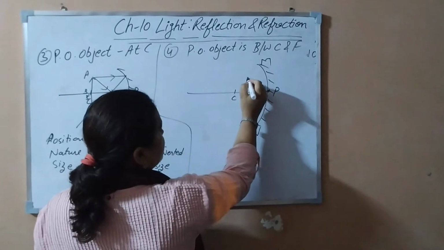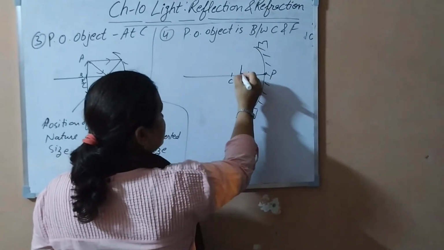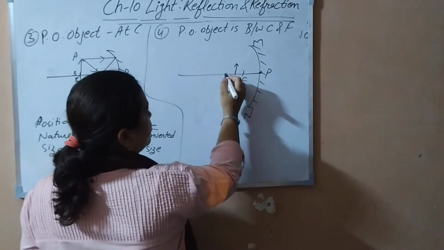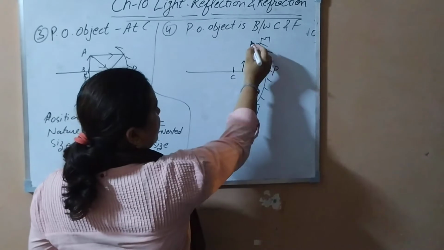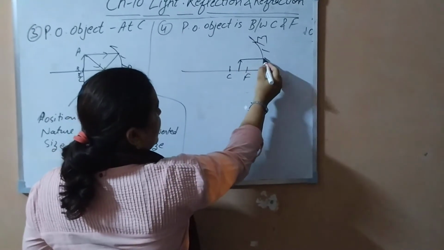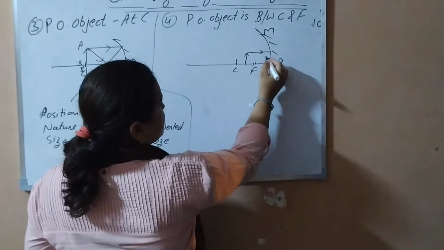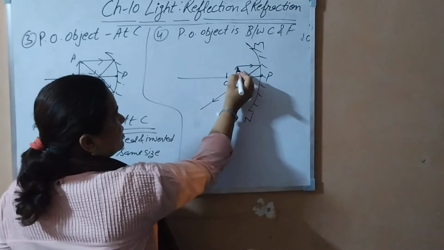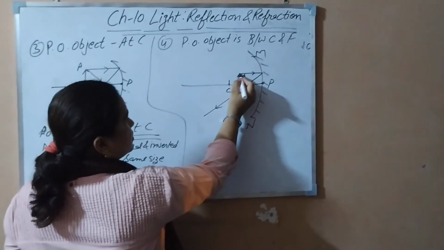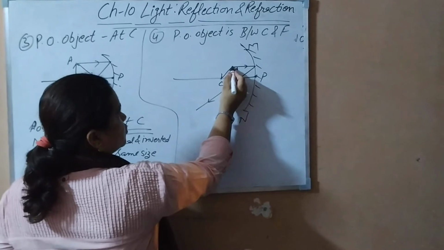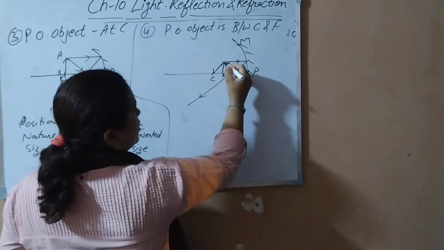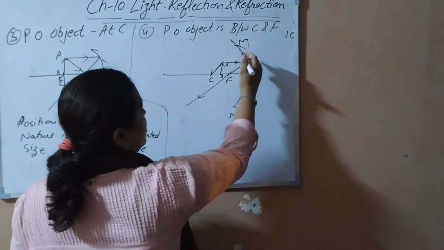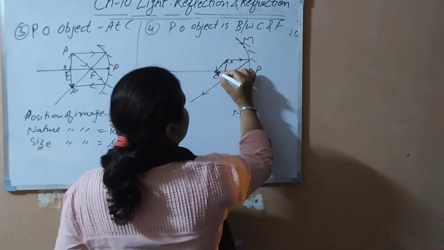Situate the object between C and F. So this is the object we are taking. So from the object, what is the next rule we have to use? So the first ray will go parallel. Where would it pass? It would pass through the focus. So we have got one reflected ray. Now to get another reflected ray from the object top, we would pass the ray through the center of curvature. So from the object, the ray would go to the center of curvature. You have to make it with a scale. I am doing it freehand. You have to take a scale and then do it.